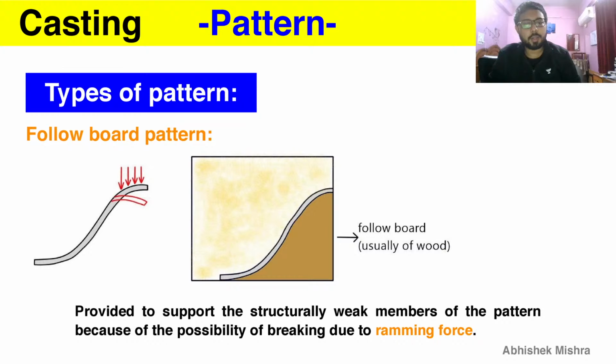Follow board pattern. This pattern right here is nothing but a wood board, and above this we make sure that weak members of the pattern get proper structural support, so that during ramming, which is done to have dimensional stability, they are supported. It is provided to support the structurally weak member of the pattern because of the possibility of breaking due to ramming force.